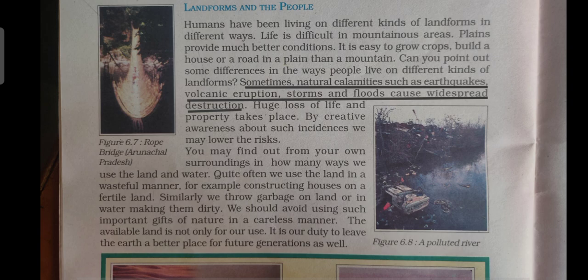So children, we use land to grow food, to walk on it, to run our vehicles on it, and we use water for different purposes like drinking, cooking, cleaning, etc. But sometimes we do not use the natural resources properly. Like we build our houses on fertile land, which could have been used to grow crops. In that way, we are wasting the fertile land.